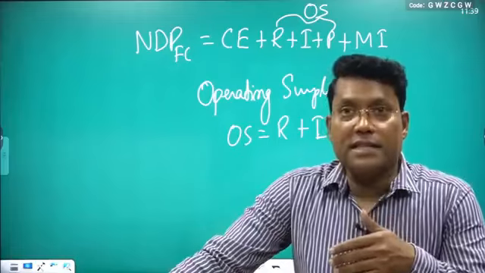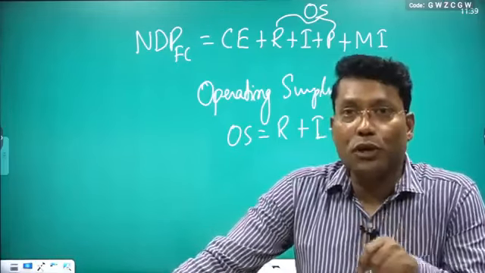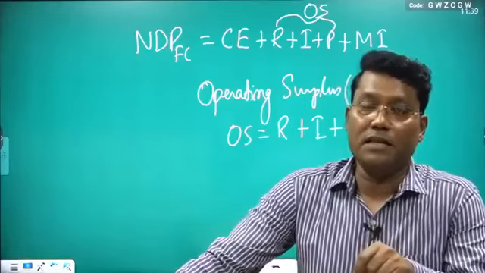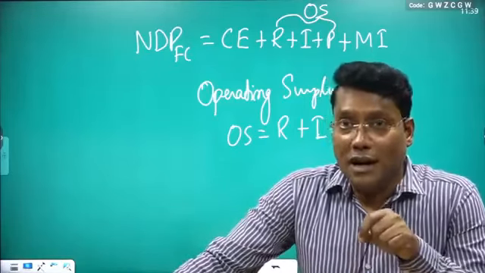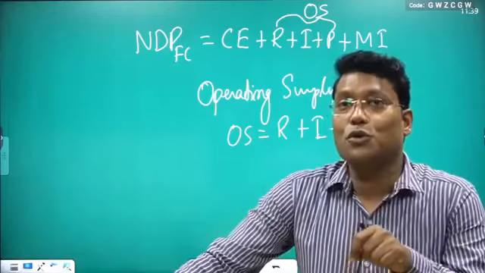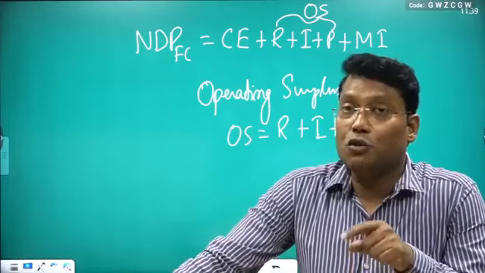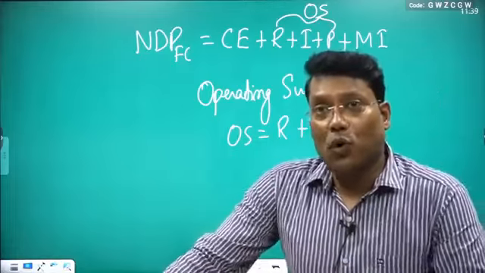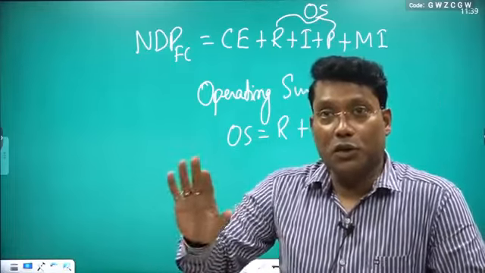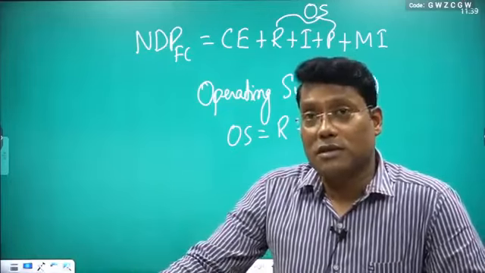Now the next step, you are going to operate. The moment you operate this plant, only then are you going to hire labor, or use the fourth factor, which is labor. So labor is going to operate your plant. So what is the share of labor in total income? That is known as operating cost. Why?